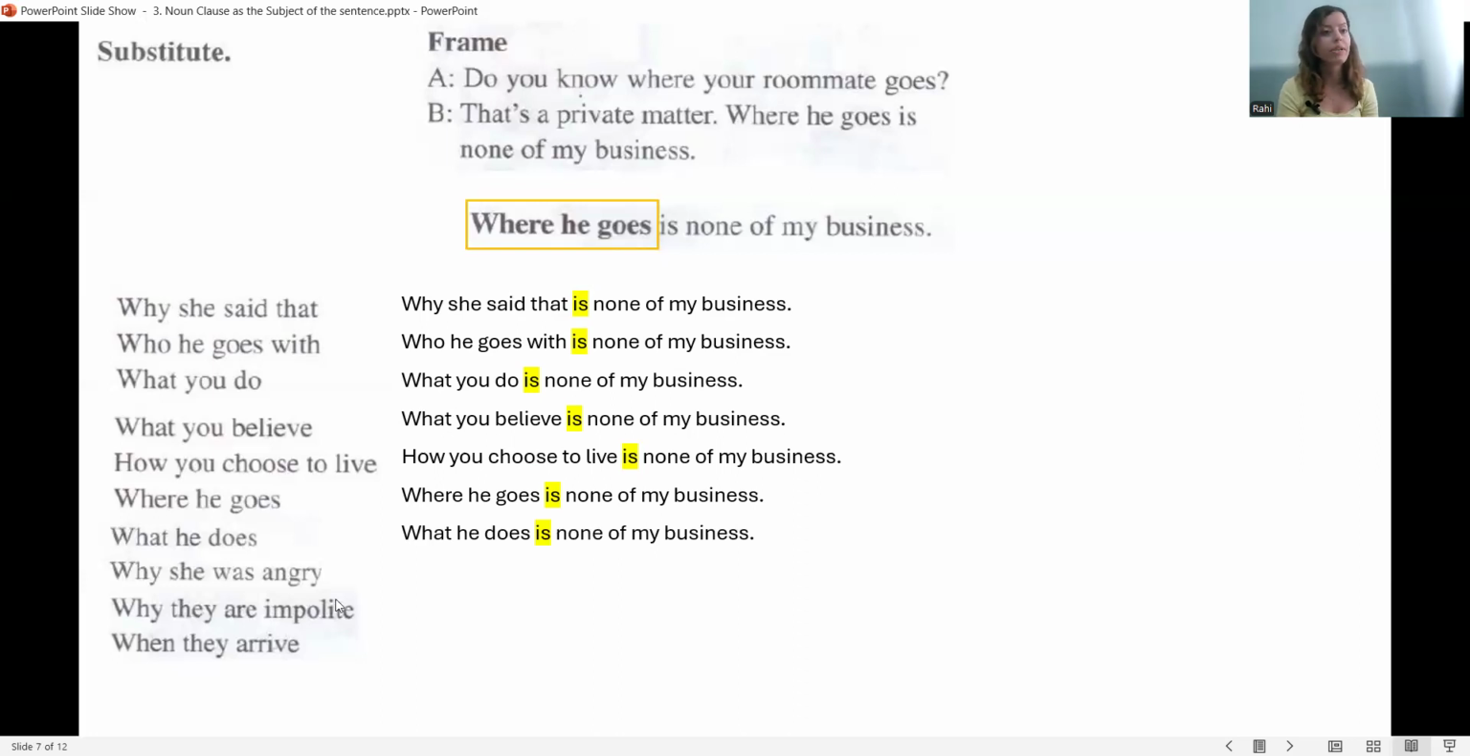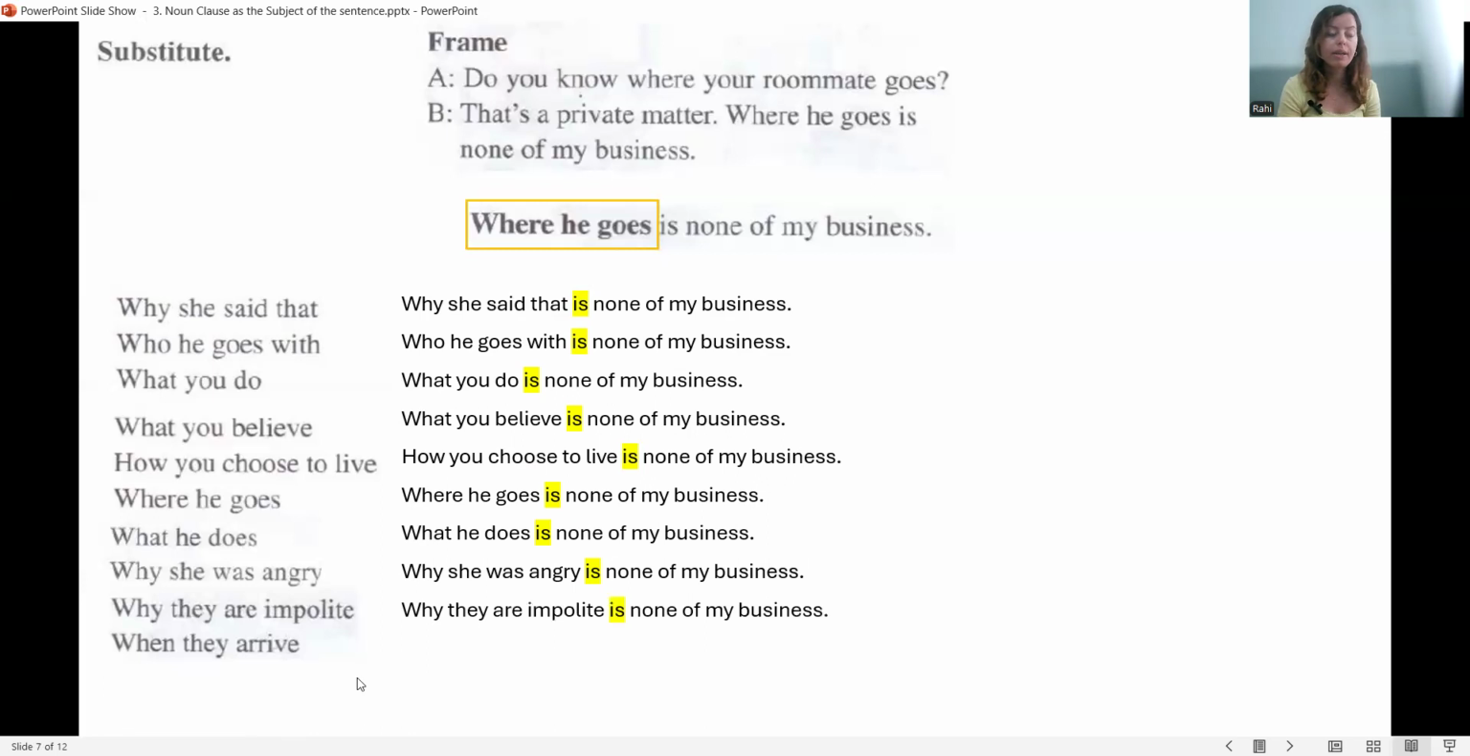Why she was angry. Why she was angry is none of my business. Why they are impolite. Why they are impolite is none of my business. When they arrive. When they arrive is none of my business. Again, pay attention to the verbs. Singular verb. Okay? Why? Because the noun clause is the subject of the sentence.